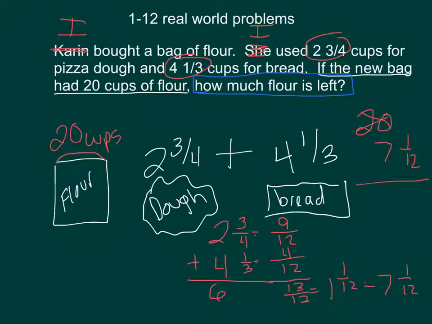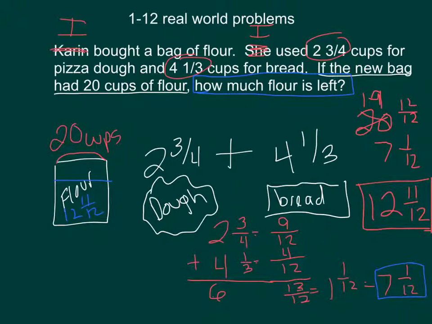going to want to increase that numerator, so we're going to make this 19 and put that 1 over here in the form of a fraction and make that fraction have the same denominator so we don't have to do any extra work. And now we can subtract 12 minus 1 to get 11 and 19 minus 7 to get 12. And here we have solved the puzzle. We started with 20 cups of flour. We used 7 and 1/12 cups, and that leaves us with 12 and 11/12 cups.